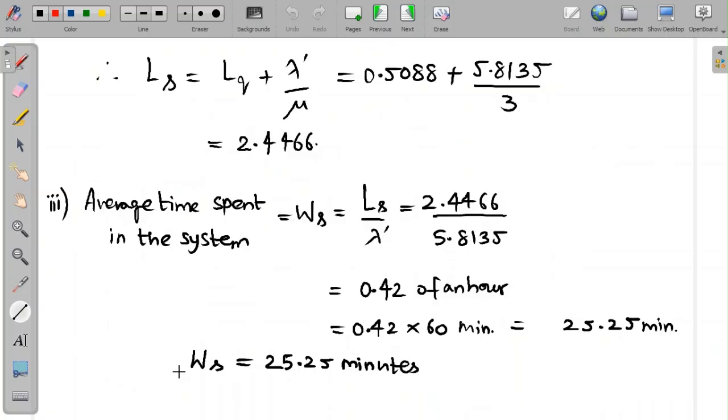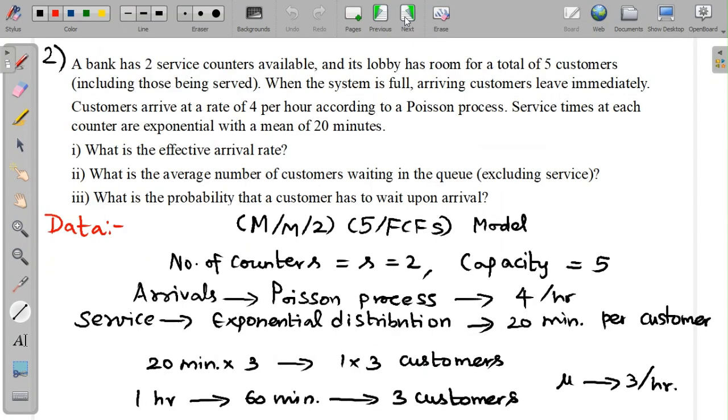The average time spent in the system by a customer is the ratio of LS to lambda dash. And using the numbers we just found out, LS was at 2.4466 and lambda dash was at 5.8135. So this reduces the waiting time to 0.42 of an hour. That's 25.25 minutes approximately.